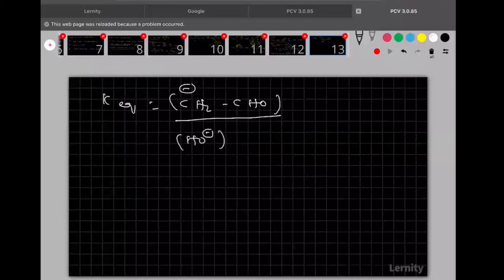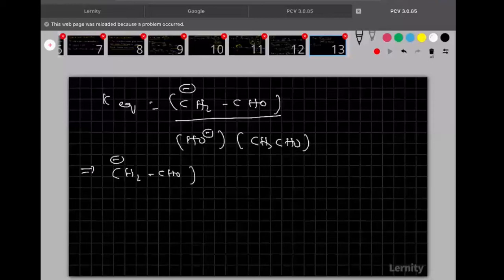One is the OH minus, one is the CH3CHO. Completed. Now, from this one, I want the CH2 minus CHO concentration. Okay, so do the cross multiplication. It is K equilibrium into OH minus concentration into CH3CHO concentration.